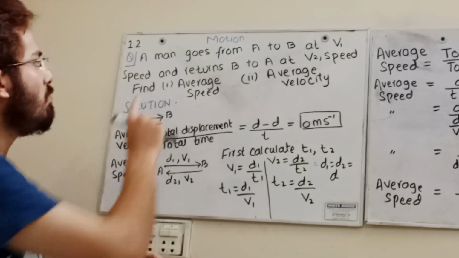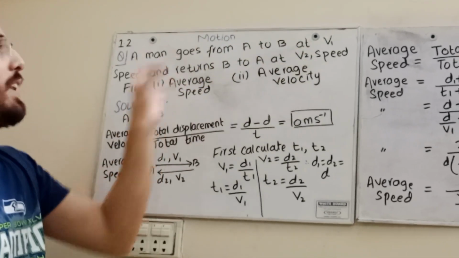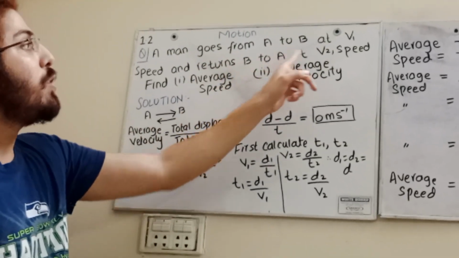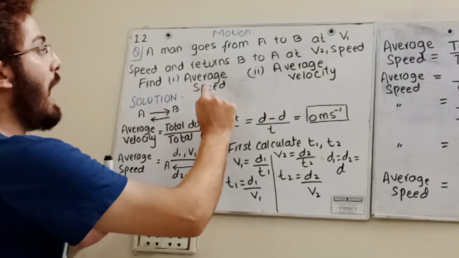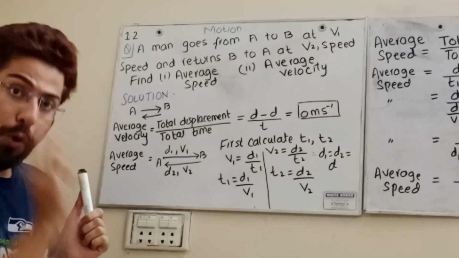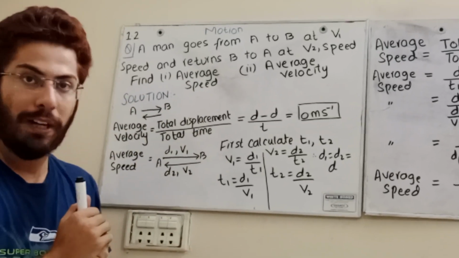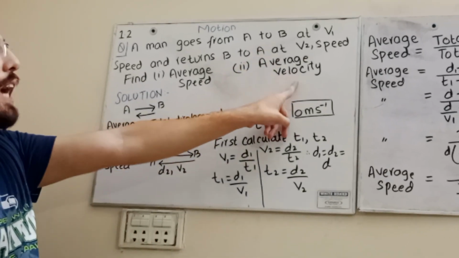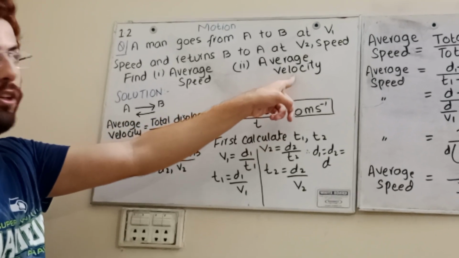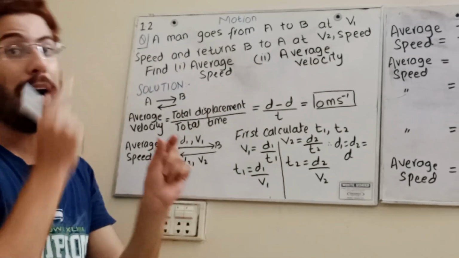Now focus. A man goes from A to B at V1 speed, and returns from B to A at V2 speed. Find the average speed and average velocity. You know that average speed is total distance upon total time. First of all we are focusing on average velocity. What is average velocity, students? Total displacement divided by total time.